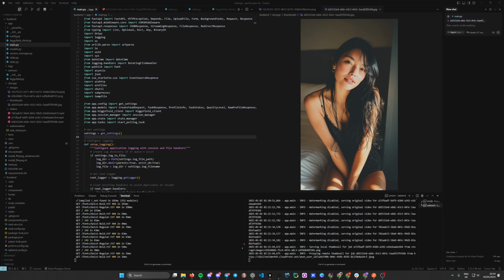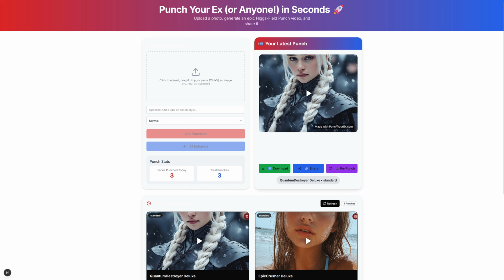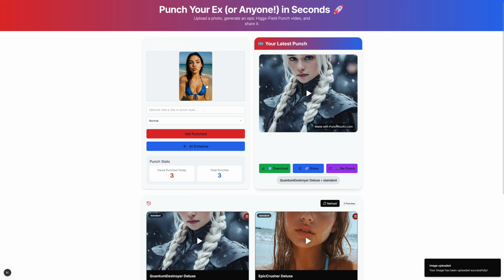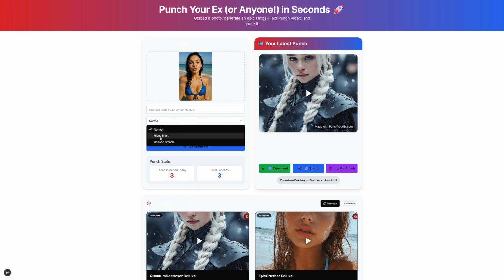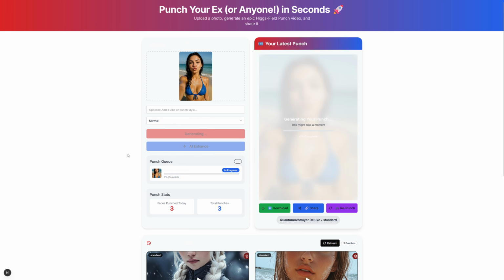Well, I can also just show you the app, because I think I haven't even shown the app yet. So we can just drag any image in here. This is one of the first famous Sora images from when OpenAI pushed that more. And then you can add some more styles here, or some custom styles. And then you can just say get punched. And then it'll queue this. And now this is in progress.